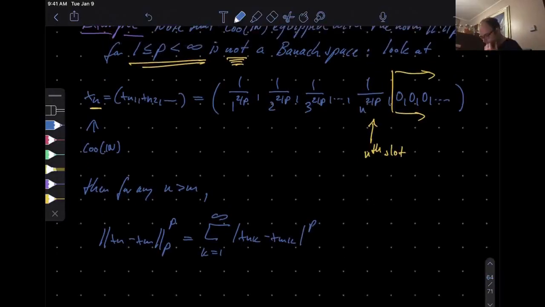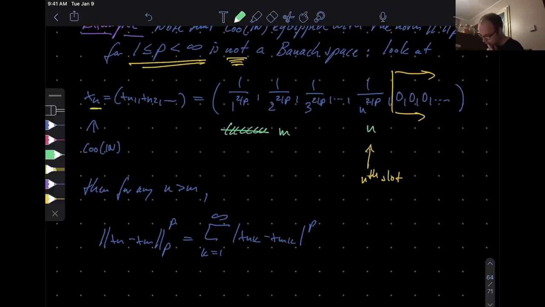But now look at the way it is constructed. If I have n bigger than m, so say here is n, and then m is somewhere here. If I subtract these entries, then I will subtract off precisely everything that is at m or to the left of it, and the only things that survive are in between. So this will be k from m plus 1 up to n.